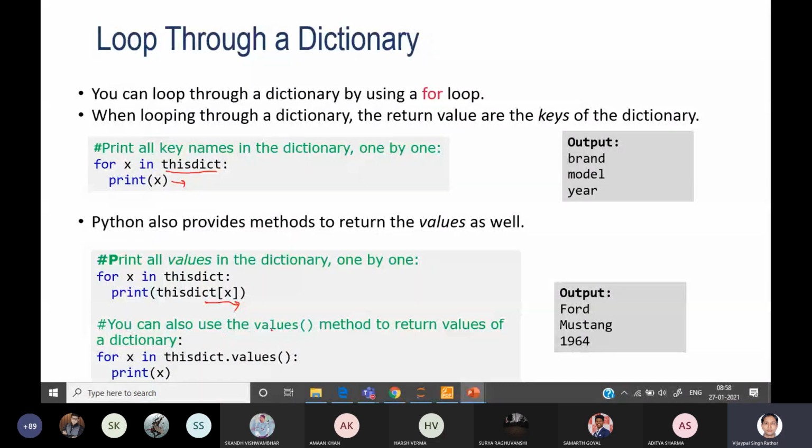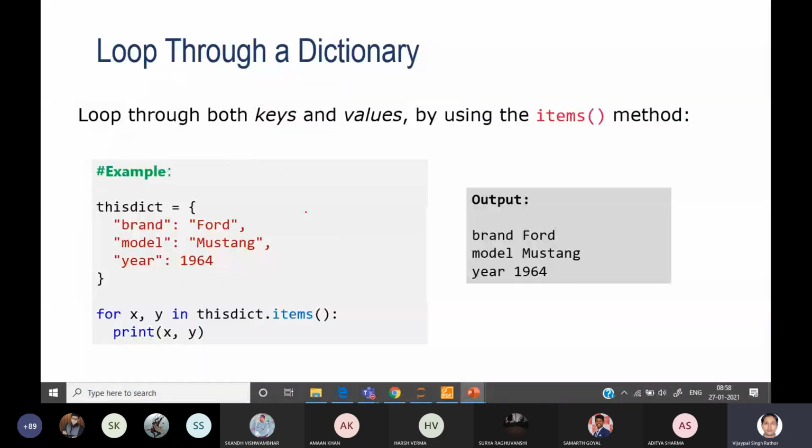You can also use the items method in order to display the key as well as the value associated with it. Both will be fetched one by one. Brand will go to X, and Ford, the value associated with the brand key, will go to Y, and then you can directly print X and Y here. So X and Y will provide you the key-value pair. You can utilize that.